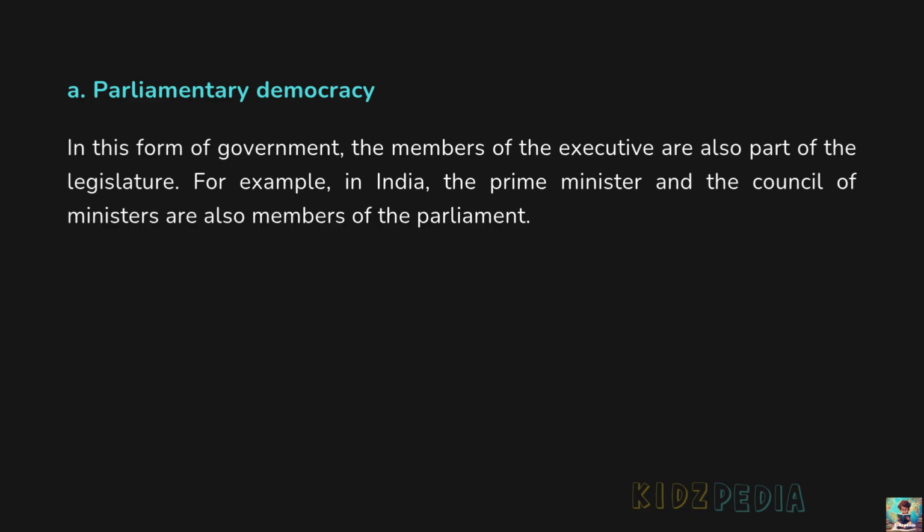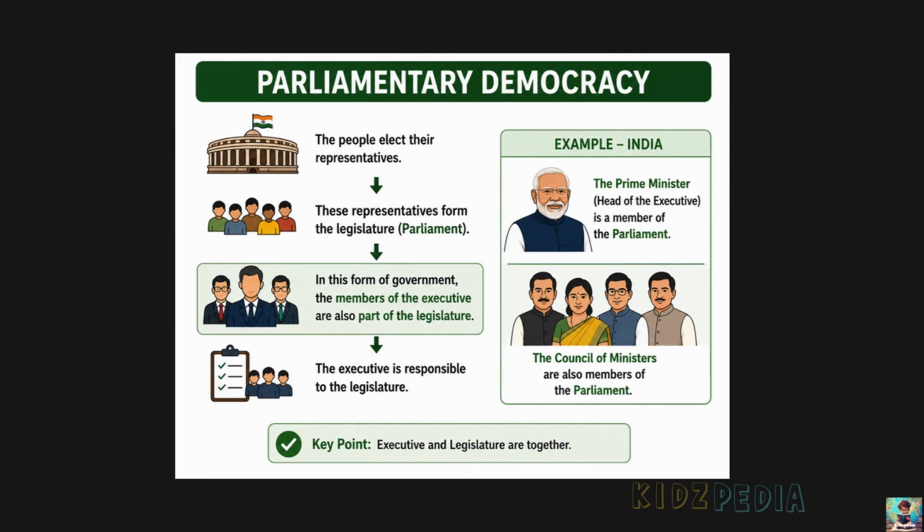Parliamentary democracy. In this form of government, the members of the executive are also part of the legislature. For example, in India, the Prime Minister and the Council of Ministers are also members of the Parliament. Now, let us understand parliamentary democracy. Before that, we need to know two important words. Legislature, which is the law-making body of the government. In India, the Parliament is the legislature. Executive is the part of the government that runs the country and implements, that is, carries out the laws. The Prime Minister and the Council of Ministers are part of the executive.